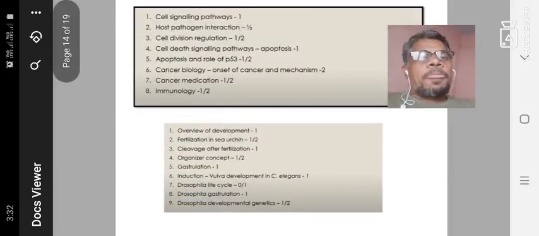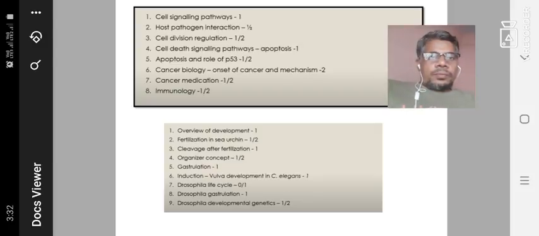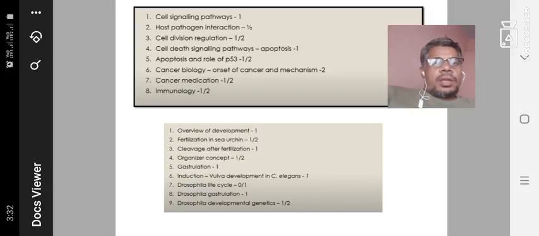So unit 4, the cell signaling pathways, definitely will come, and host-pathogen interaction may or may not. General questions are present, so 8 questions in unit 4. The 5th unit is overview of development, fertilization and cleavage. These are all plant and animal physiology, system physiology questions.